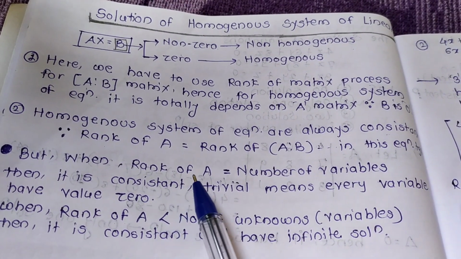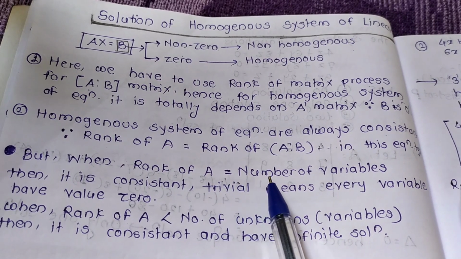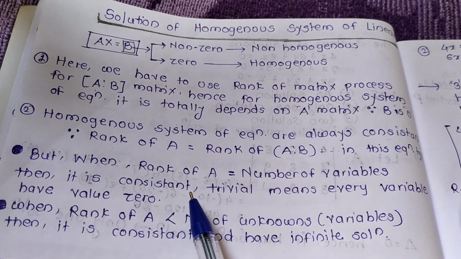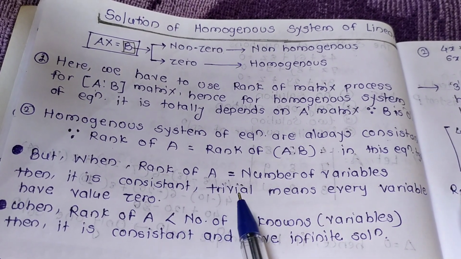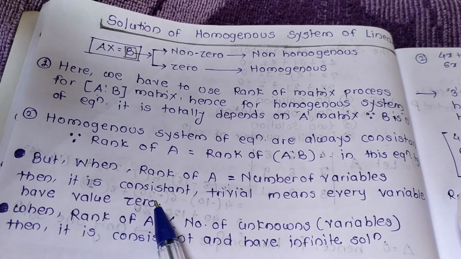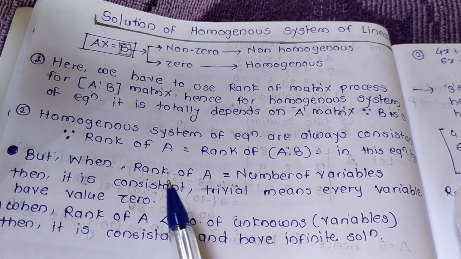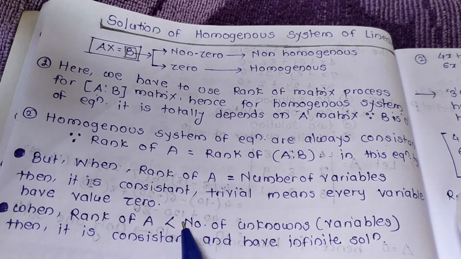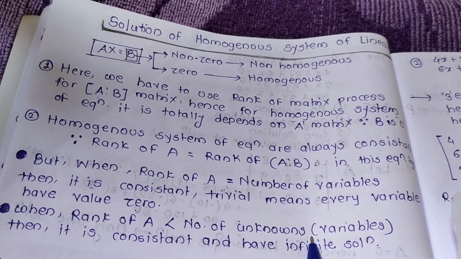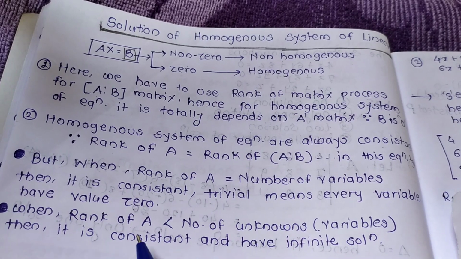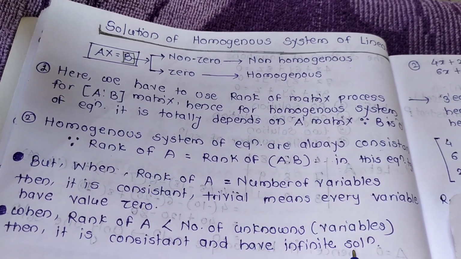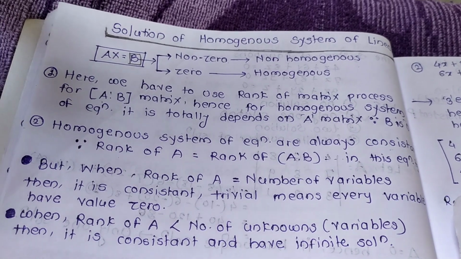When the rank of A is equal to the number of variables, then it is consistent and trivial, meaning every variable has value 0. And when the rank of A is less than the number of unknowns or variables in the equations, then it is consistent and has infinite solutions, or a non-trivial solution.